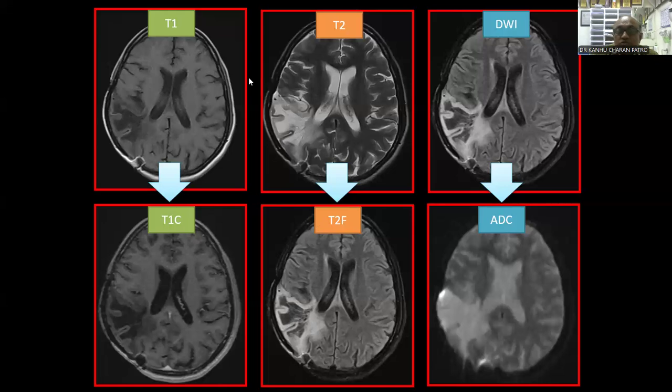So if you see the T1 and T2 FLAIR, in T1 contrast there is no enhancement, and in T2 FLAIR there is no abnormality or hypointensity inside the hyperintense area. In the third step, you have to do the DWI and ADC map evaluation. In DWI, the post-op bed looks bright at the margin, with a hypointense area inside.